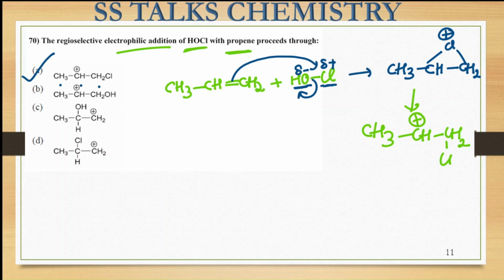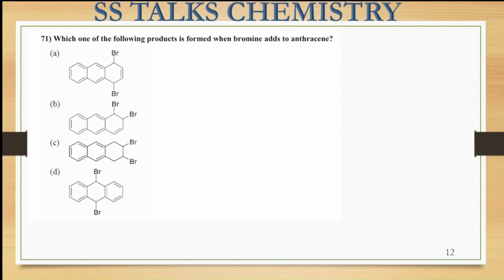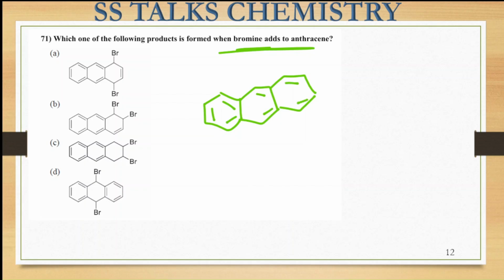Okay. So now the next question that we have is this one. This question says: which of the following products is formed when bromine adds to anthracene? Anthracene is where three benzene rings have been fused like this. So this type of substrate we have, and on this we are adding bromine. Br2 is being added over here.